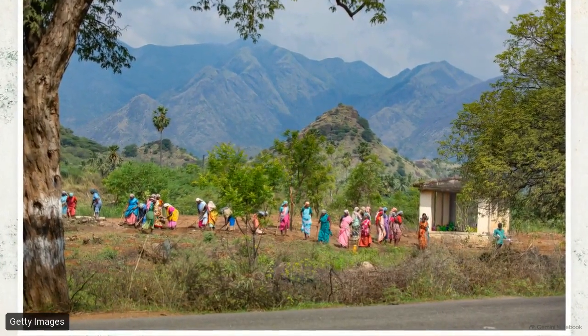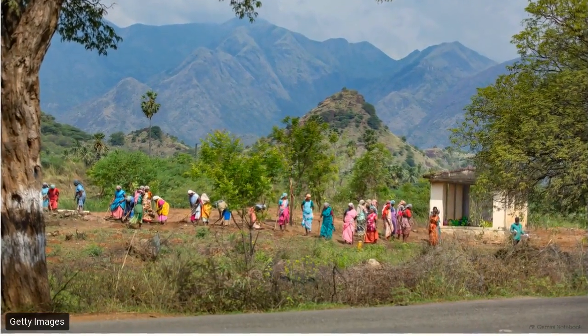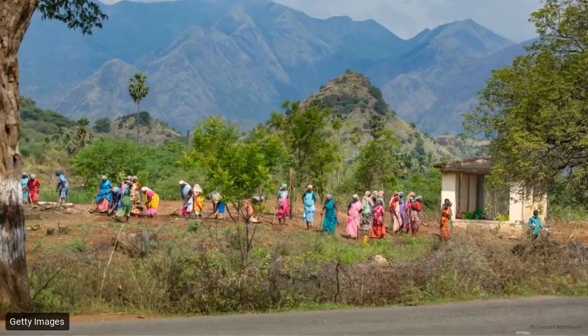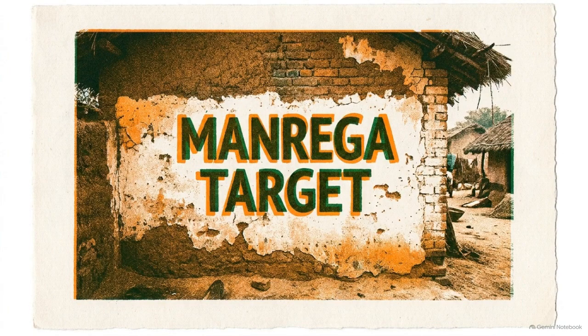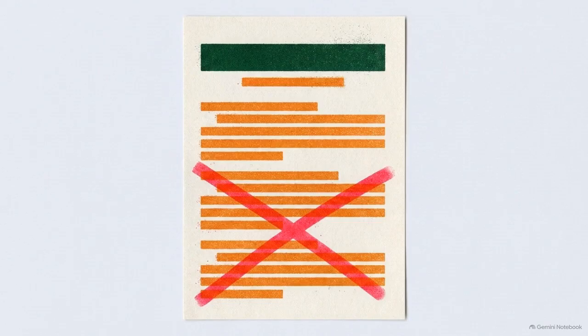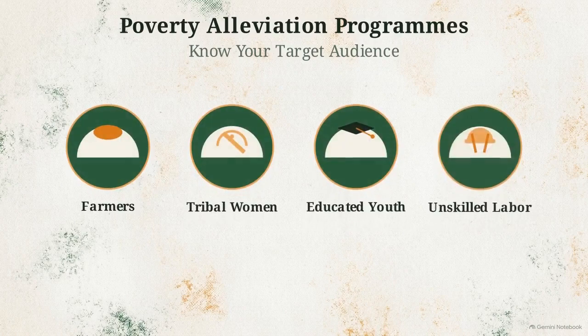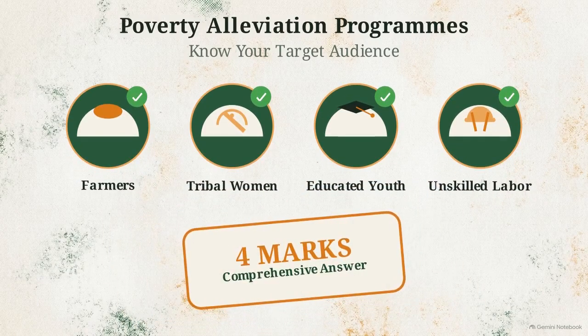It guarantees 100 days of wage employment in a year for one person in a poor family. Its core objective is enhancing the livelihood of unskilled labor, driven by the slogan, "Our village, our work, with reasonable price." For a 4-mark answer, do not write out all 13 programs. Select exactly 4. Explain their distinct target audiences, like farmers, tribal women, or unskilled youth, to prove to the examiner that you understand the breadth of the policy.